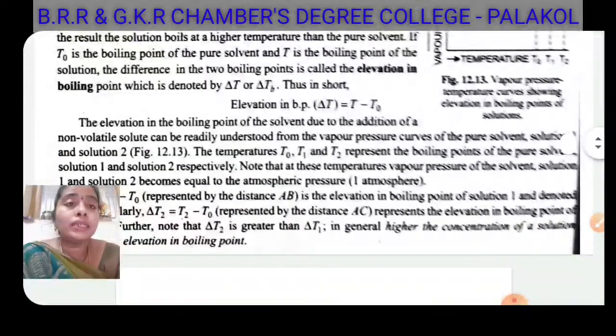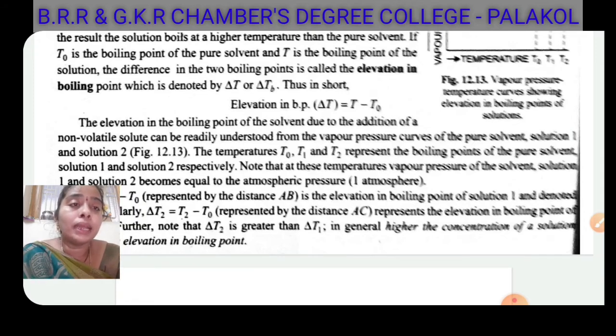The elevation in boiling point of the solvent due to addition of a non-volatile solute can be readily understood from the vapor pressure curves of the pure solvent. In this graph, the vapor pressure curves of pure solvent, solution 1 and solution 2, the temperatures T0, T1 and T2 represent the boiling points of the pure solvent, solution 1 and solution 2 respectively.